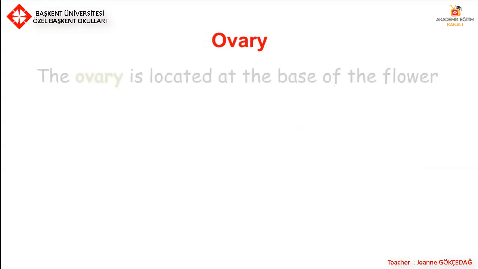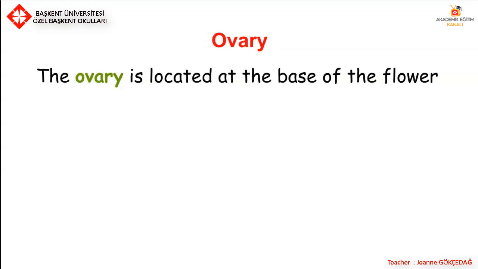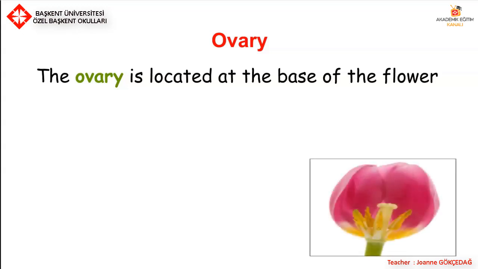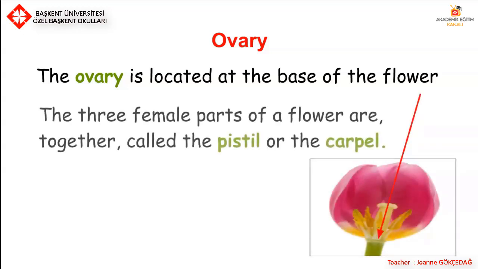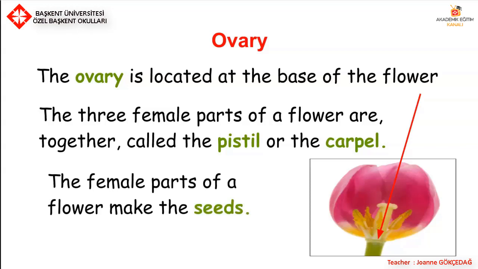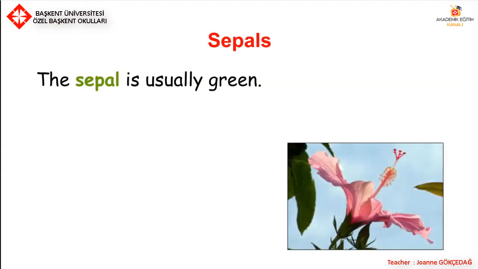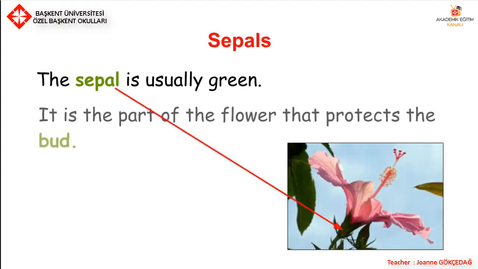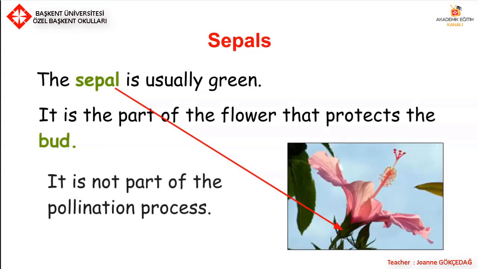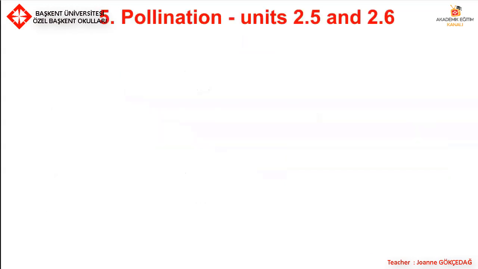Ovary. The ovary is located at the base of the flower. The 3 female parts of a flower are together called the pistil or the carpel. The female parts of a flower make the seeds. Sepals. The sepal is usually green. It's the part of the flower that protects the bud. The bud is the baby flower. It's not part of the pollination process. So let's move on to pollination.